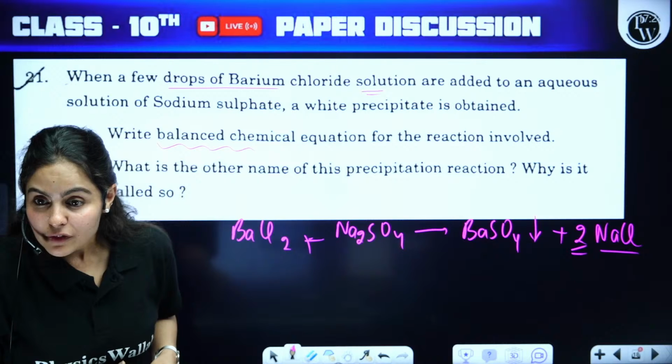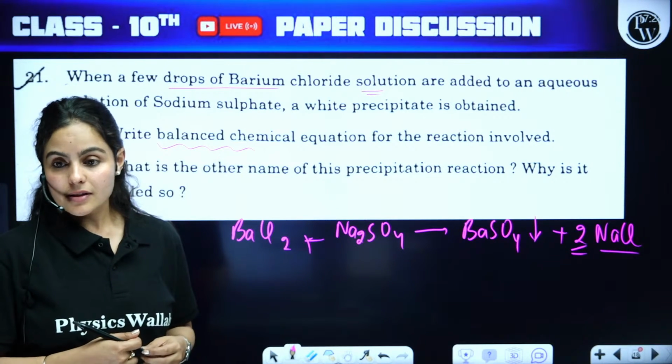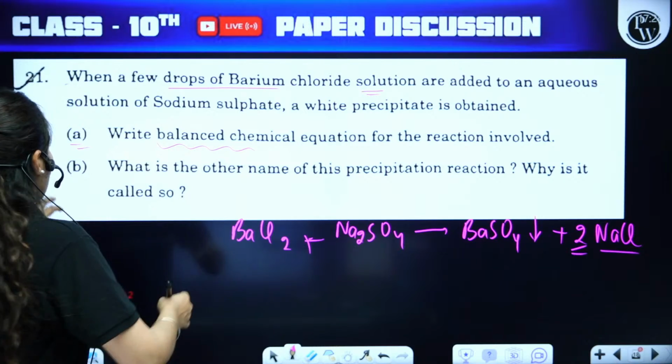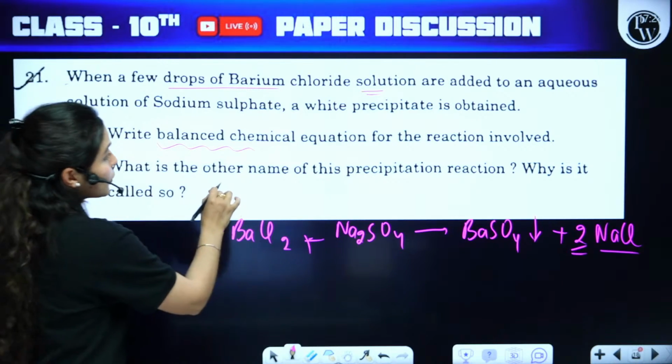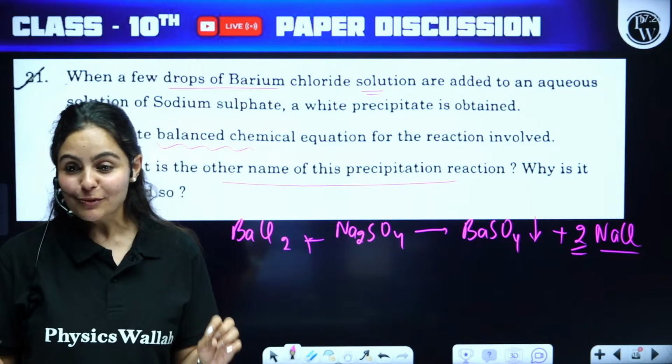I have done self-reduction of Edu. Is it correct? Yes, Gaurav, it is absolutely right. Now, B part, what is the other name of precipitation reaction? Guys, it is a part of double displacement reaction.